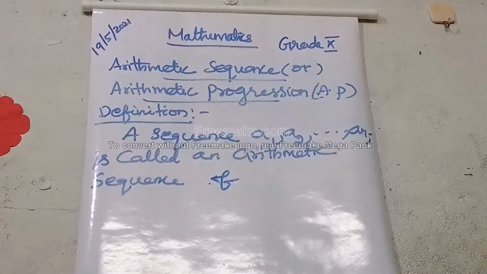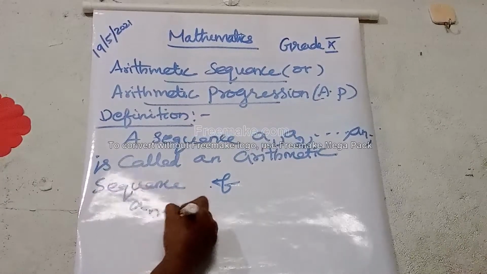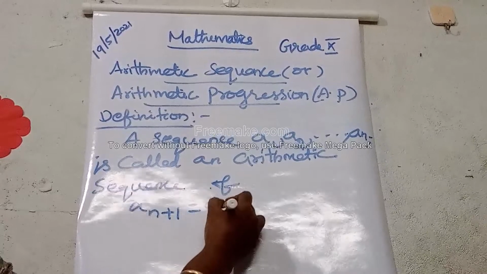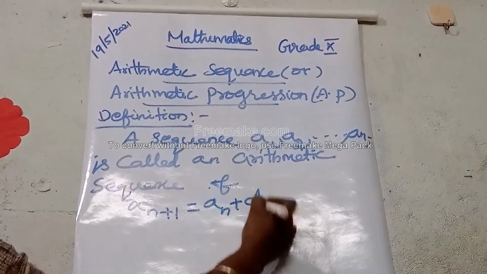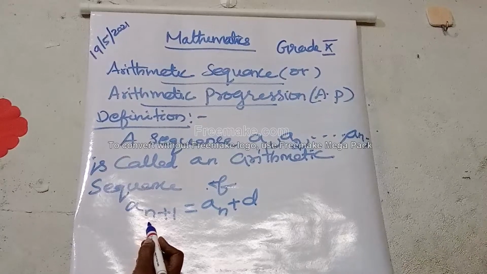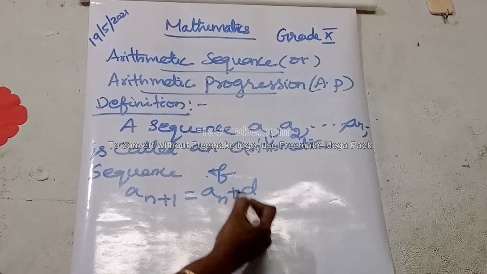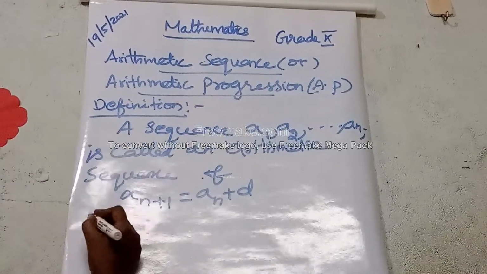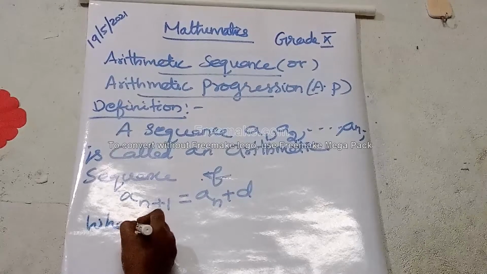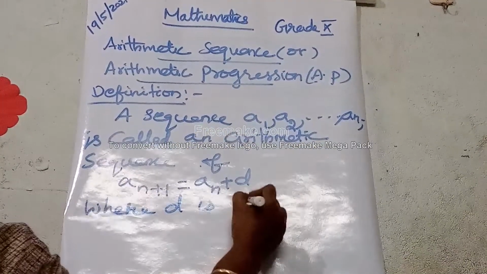If what condition should be there now? A(n+1) is equal to A(n) plus D. If the condition is okay, we can say the sequence is an arithmetic sequence. Where D is the constant value. What is meant by constant? Fixed value.